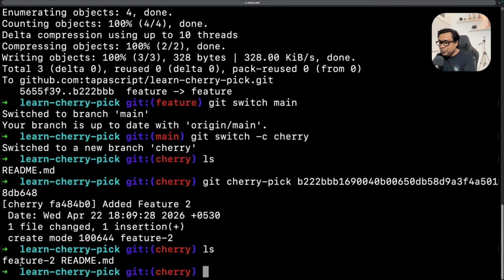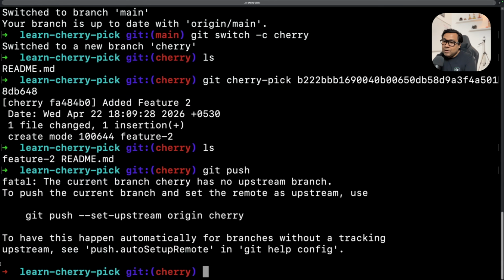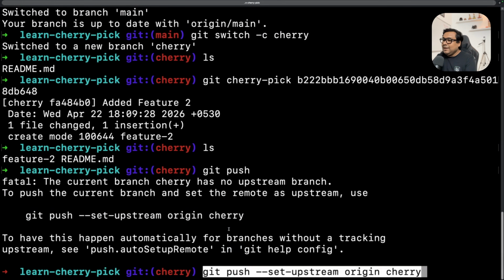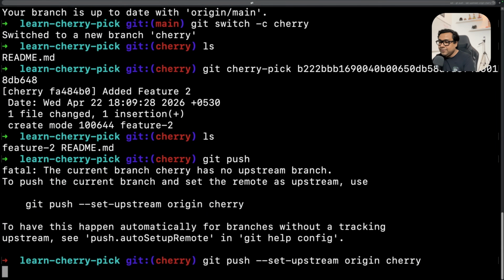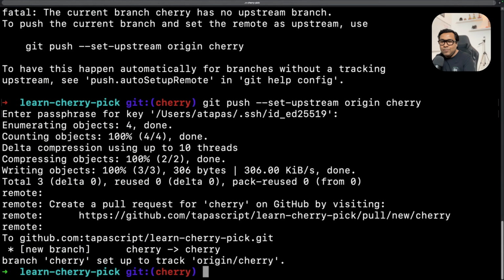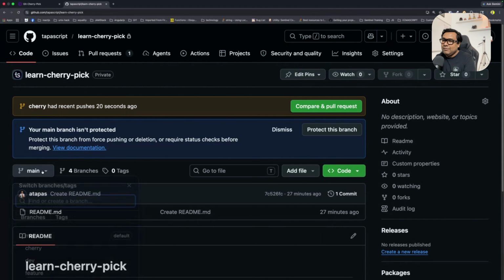So what I'm going to do now, I'm just going to do git push. Now you get this message saying set upstream origin cherry, because this cherry branch I have created locally over here. It is not available on the GitHub. So I have to use this command so that it has a proper tracking with the remote repository also. Now it will push it. Okay, it's pushed. So if I go back to the GitHub, I will now have a branch called cherry. You see it over here.